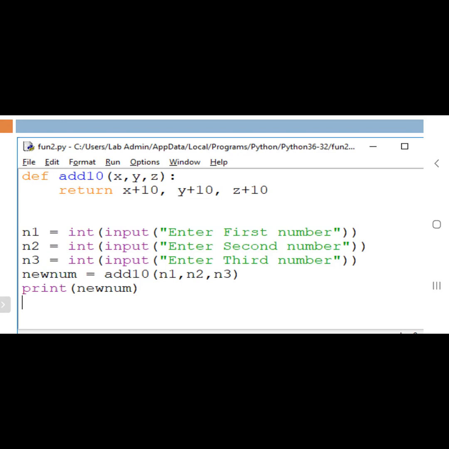Now what is the data type of new num? We can say tuple. If the question asks what is the data type of new num, then we have to say tuple. Then print of new num, and the new num value will get printed. Have you understood this one? Yes, sir. Okay, let me go for the next one.